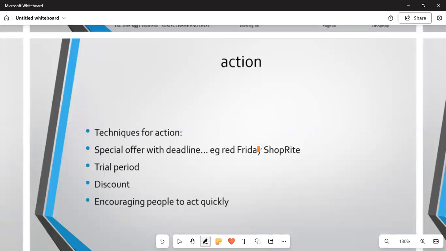And then let us talk about the action. We are saying that the techniques for action can be asked in the examination test series. And then we are saying a special offer with a deadline. Example, the Red Friday that is happening in ShopRite. We are talking about this is an action.